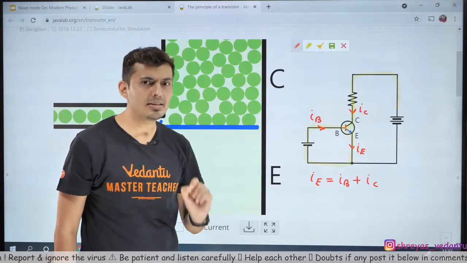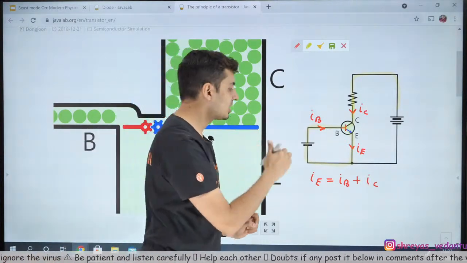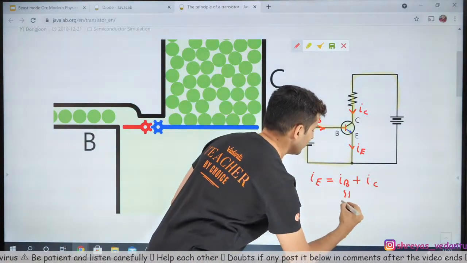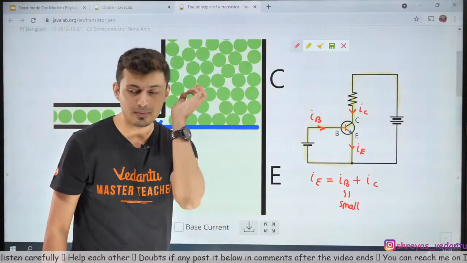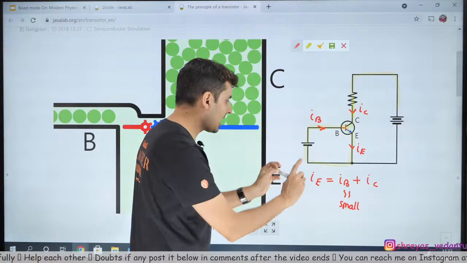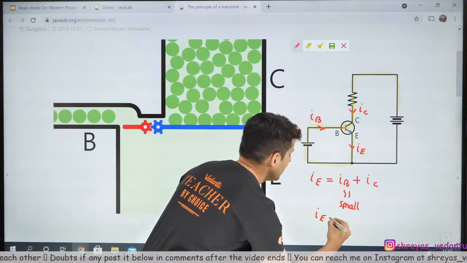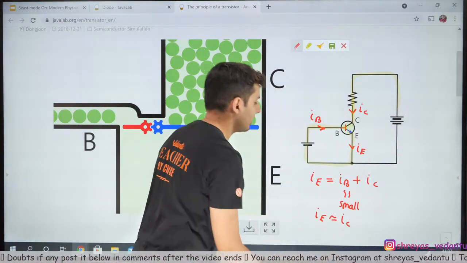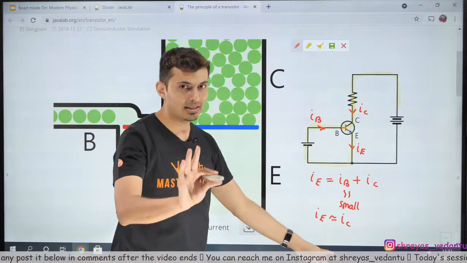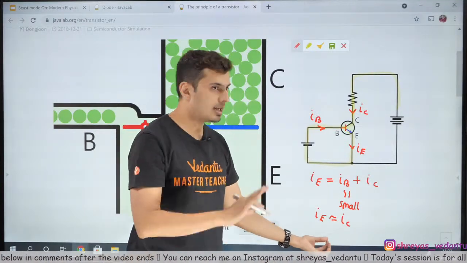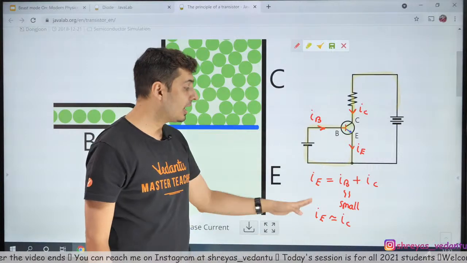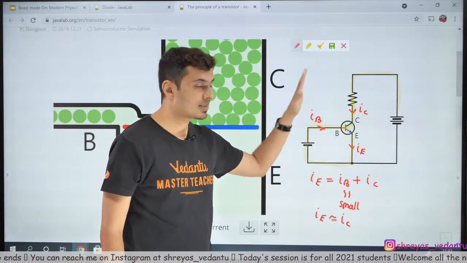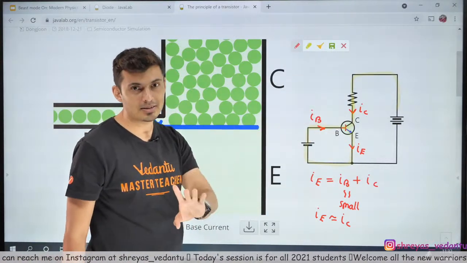The base is very thin, because of which this base current is very, very small. And this emitter current is roughly equal to the collector current. Roughly, I'm not saying it's equal. The collector is slightly less. It is almost equal.